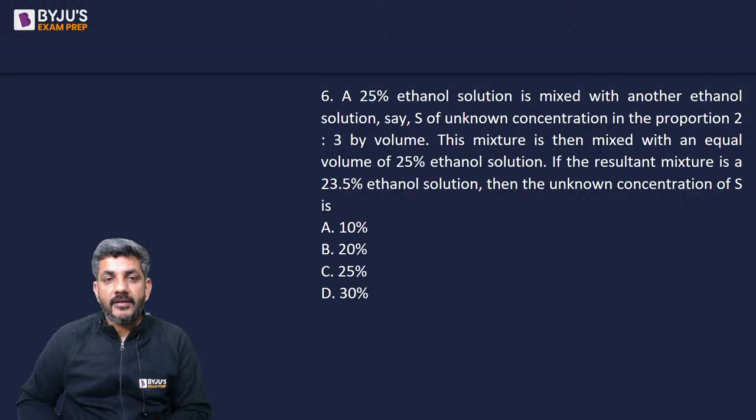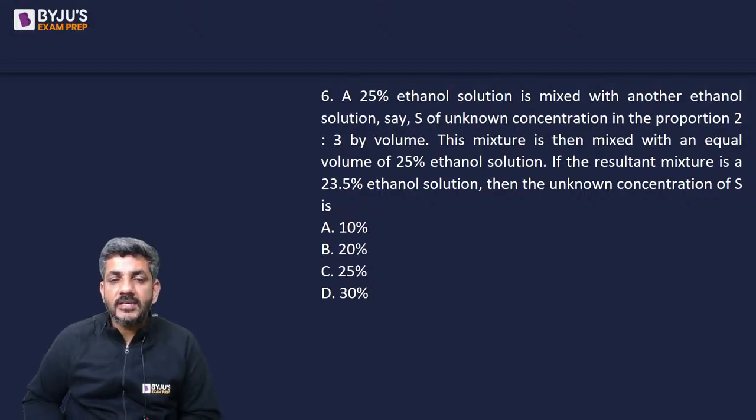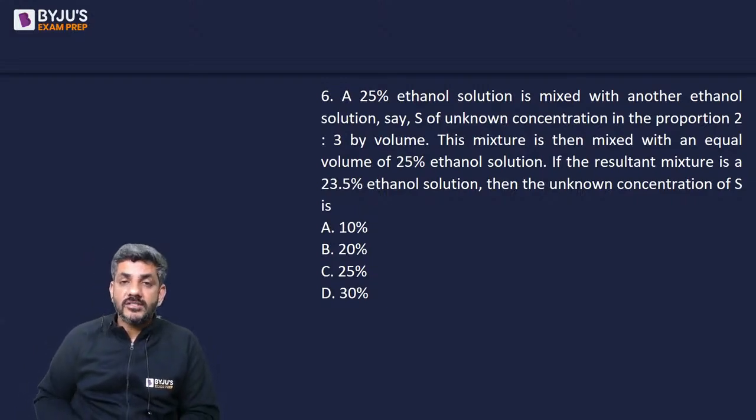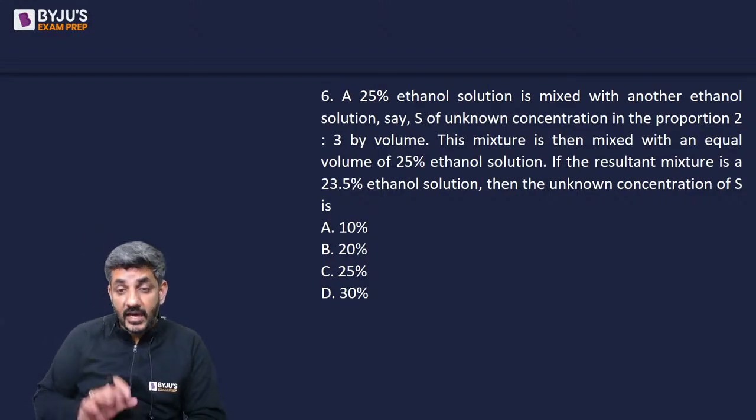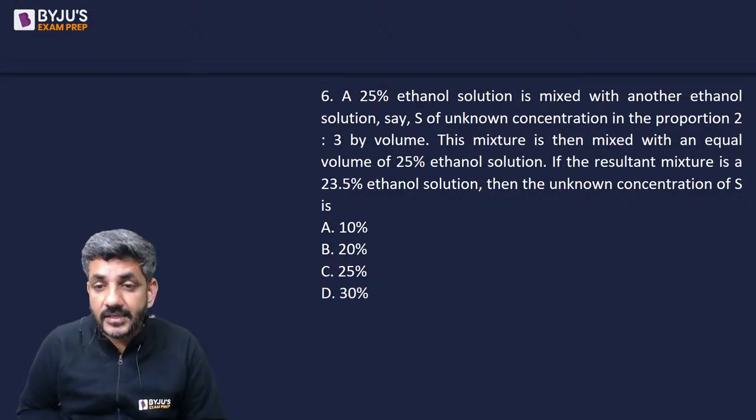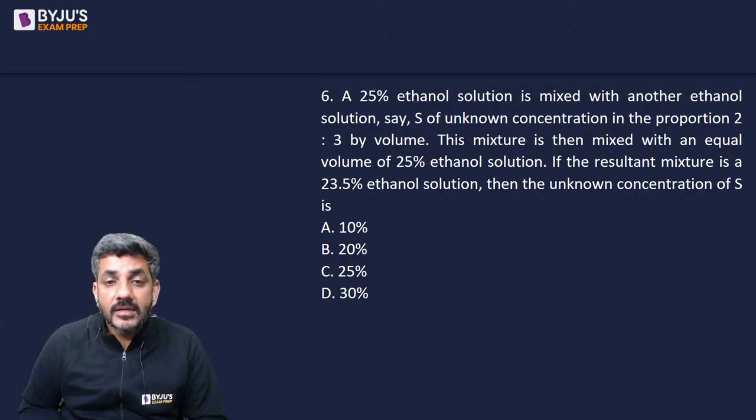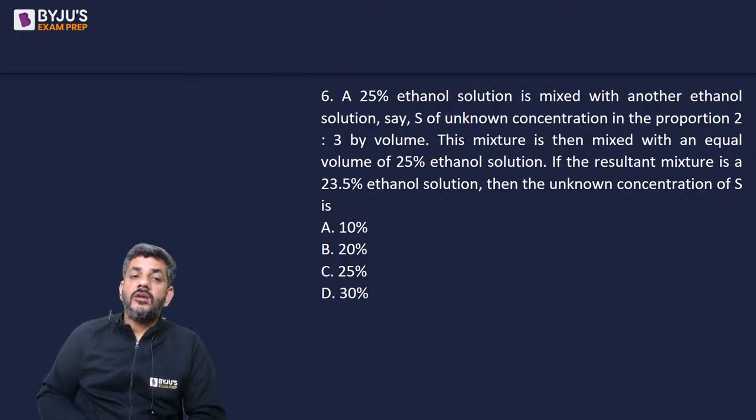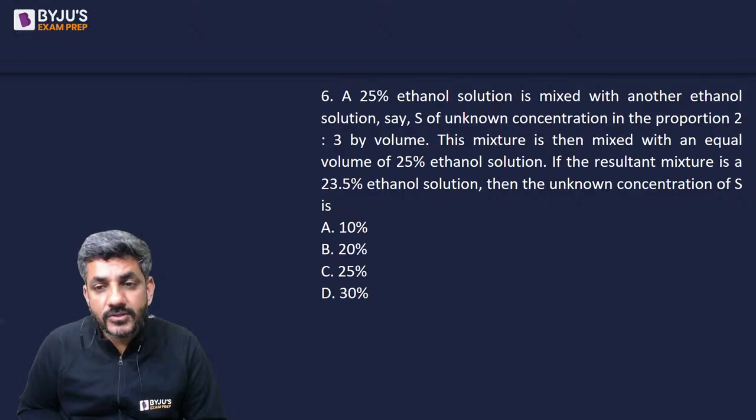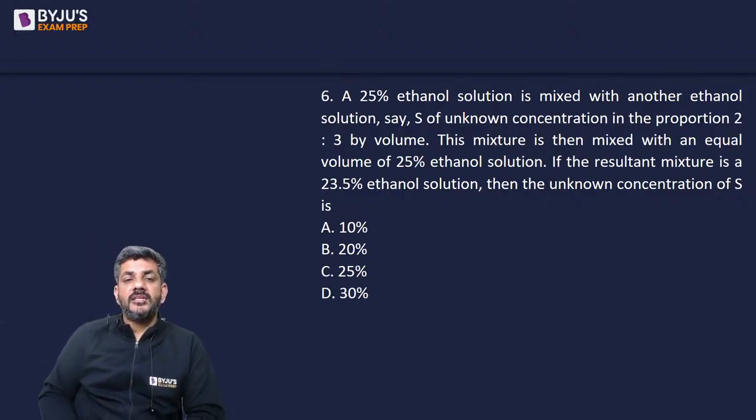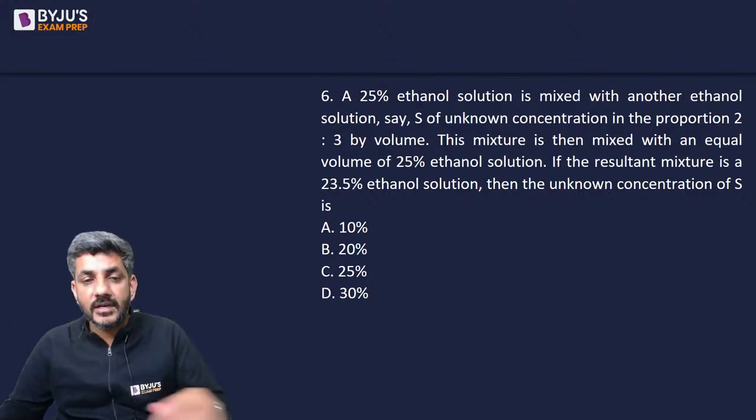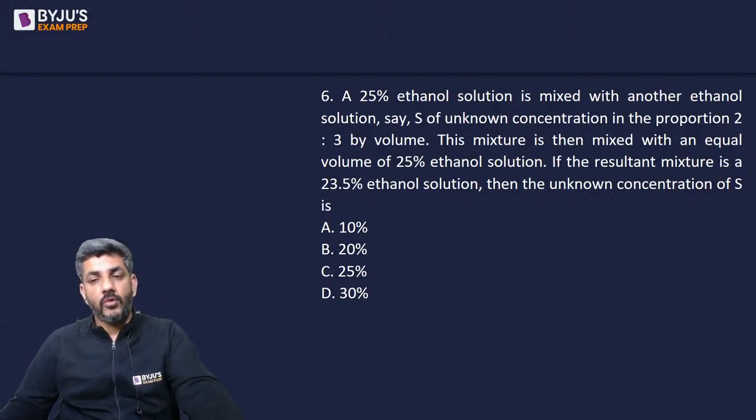Let us start solving it then. A 25% ethanol solution is mixed with another ethanol solution, say S, of unknown concentration in the proportion 2:3 by volume. Okay, I got another answer from Prashant. He says D. Great. This mixture is then mixed with an equal volume of 25% ethanol solution. If the resultant mixture is a 23.5% ethanol solution, then the unknown concentration of S is what?